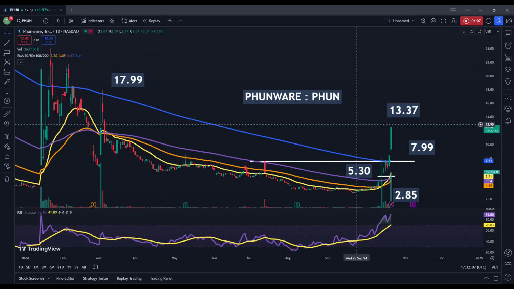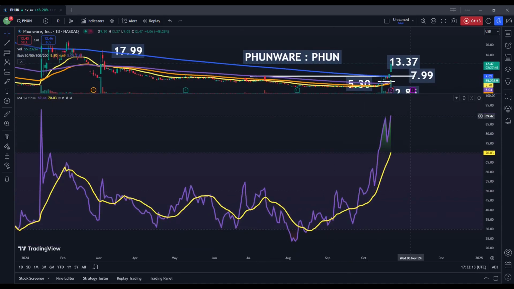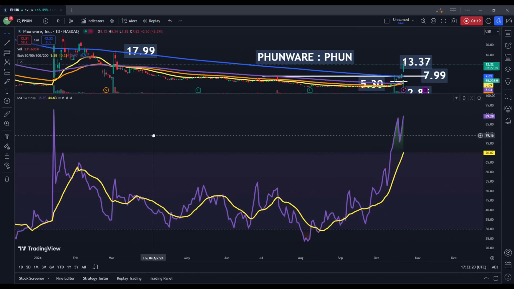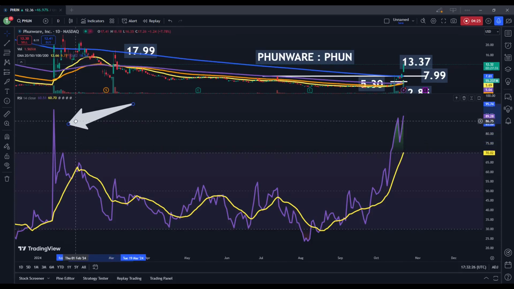So, could the stock have some more upside? Sure. But if we look at the indicator reading here, we are now trading in overbought territory, sort of extreme overbought territory. So this would be 89.3 in the relative strength index reading, which would be considered to be an extreme level. It's not the first time the stock has been in this territory. We have seen this before. So this is a very volatile mover here. This is the deep end of the swimming pool.